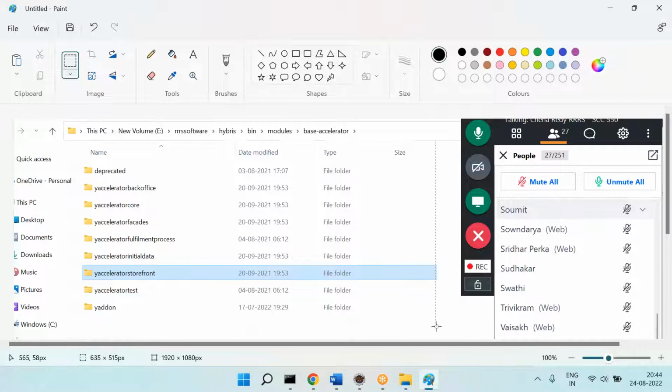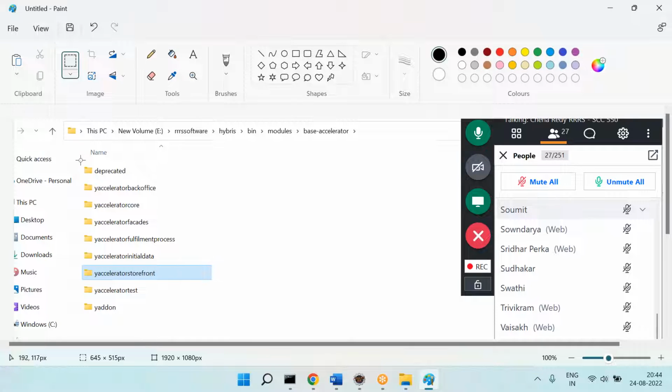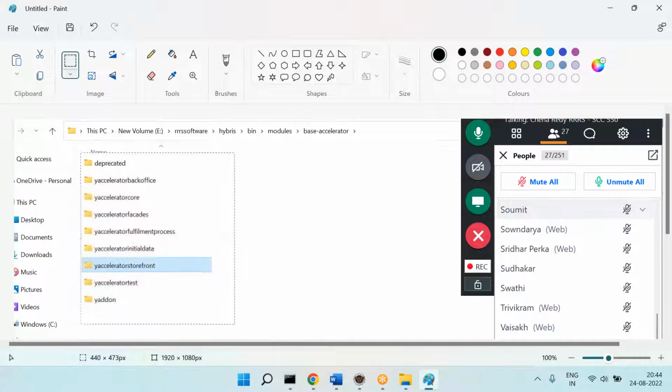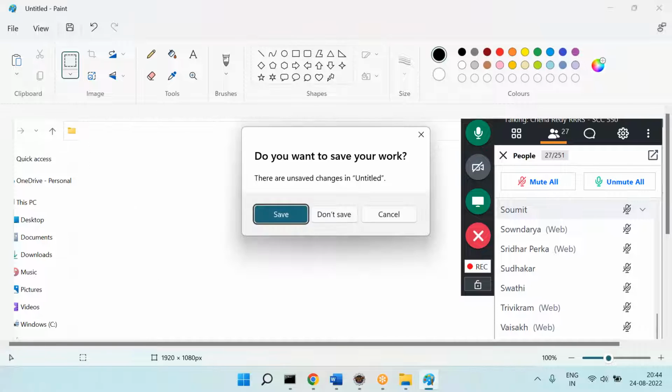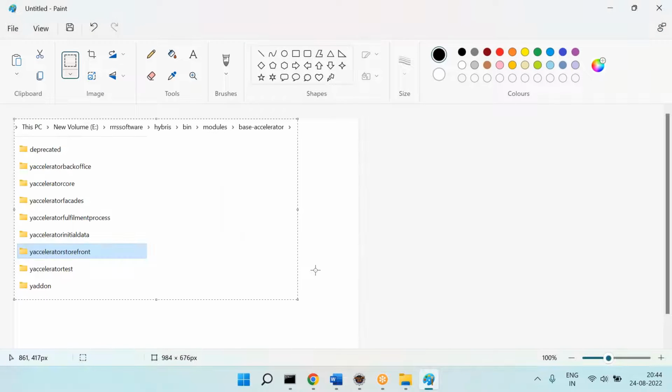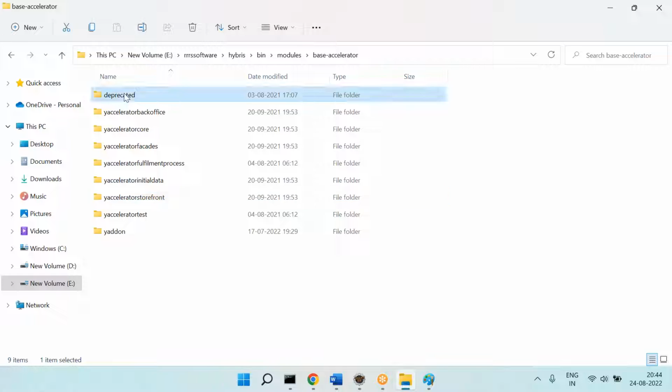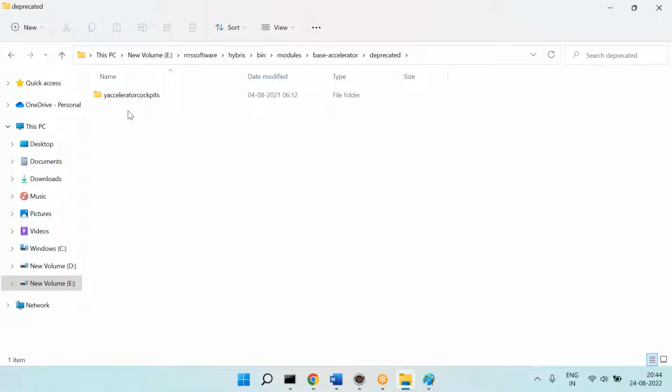If I take the 2011 version, can you please pay attention? This is the SAP Commerce 2011 version. In SAP Commerce 2011, where is the Y Accelerator storefront? It is part of this one. Now if you go to the deprecated, do I have anything?